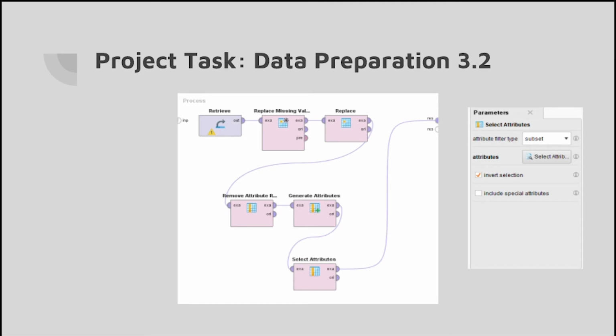Next, we'll be moving to data preparation 3.2. This question required us to select various attributes to use as predictors. So basically, we used the operator select attributes, and then we selected attribute filter type to be subset in order to select multiple attributes to use as predictors.